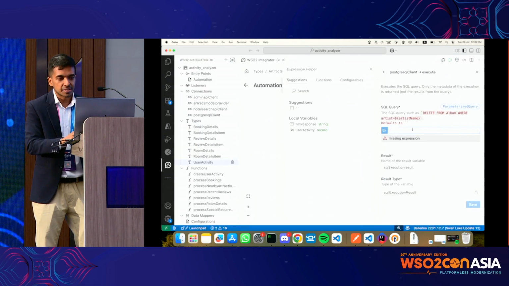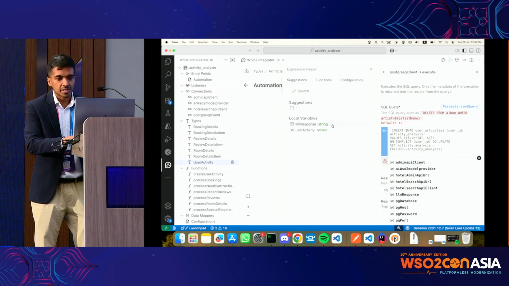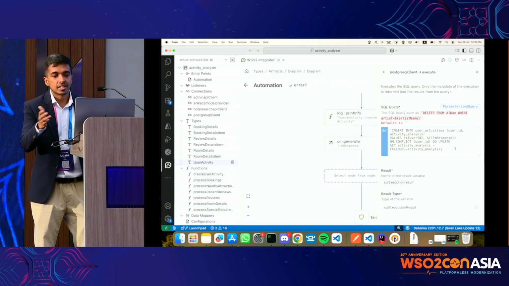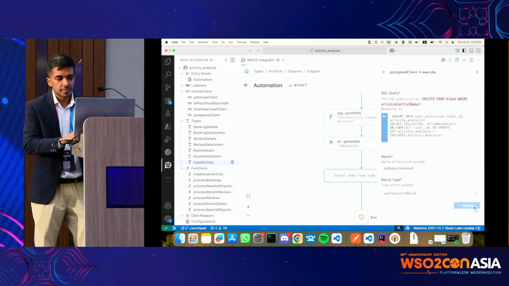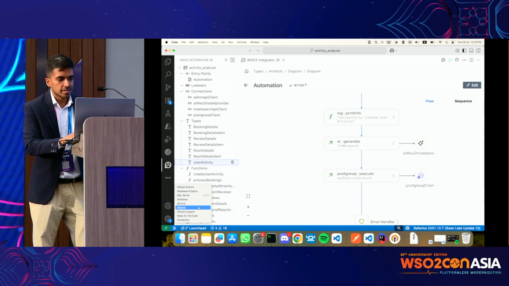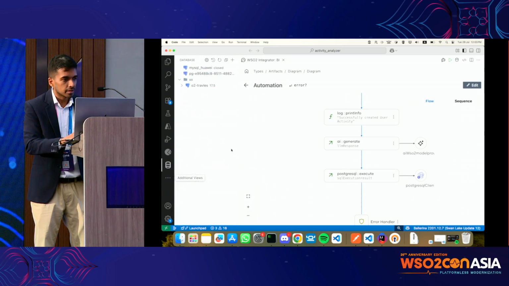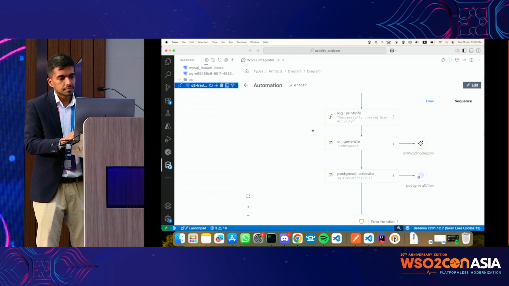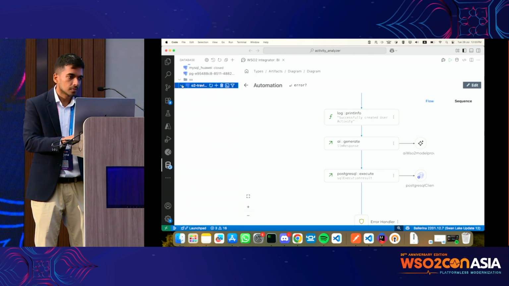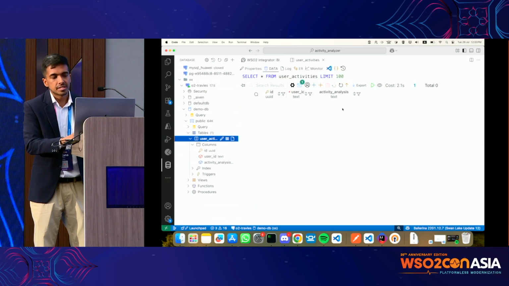So again, I'll copy paste the query here. Okay, the variable name I copied was wrong. I'm going to point to LLM response, which is what I want to insert into the database. Before I execute, let's check the database and make sure it's clean. This is the table that I'm talking about, the user activity table. There are no entries here.